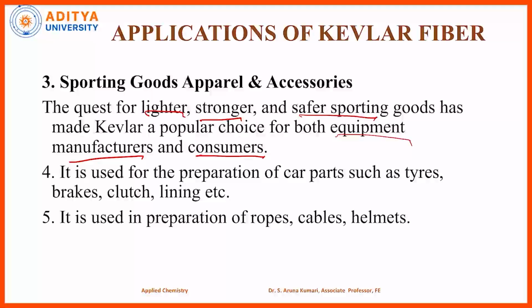It is used for the preparation of car parts such as tires, brakes, clutch lining, etc. So this Kevlar is also been used in making of some parts of the car like tires, brakes, clutch lining, etc. It is used in preparation of ropes, cables, and helmets. It is also used in making of ropes, cables, and helmets. So these are the few applications of the fiber reinforced plastic, which is known as Kevlar fiber.